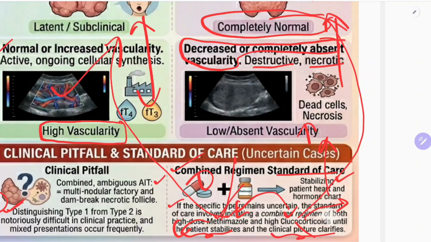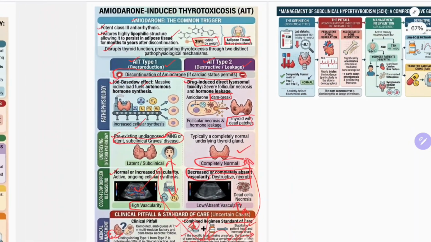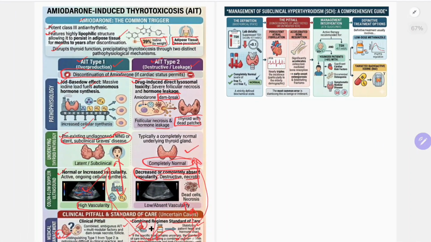Other method is to do ultrasonography. If there is vascularity, that is type 1. If there is no vascularity, that is type 2. That's how you manage amiodarone-induced thyrotoxicosis. Type 1, type 2. Normal gland, abnormal gland. Vascularity, no vascularity. So combined regimen is the standard of care.